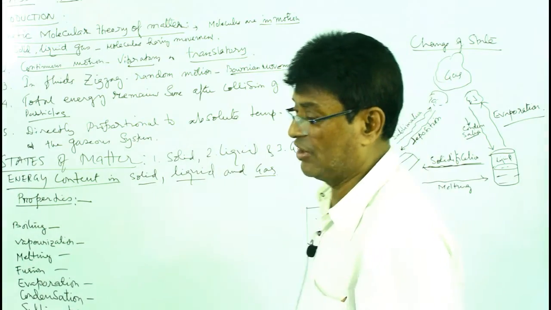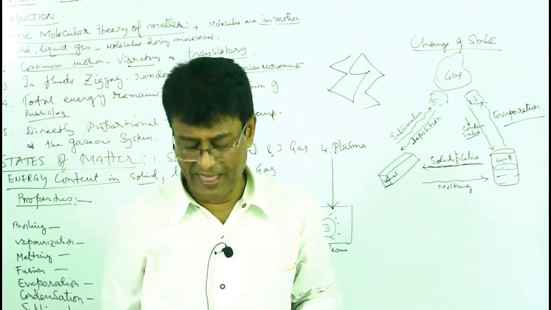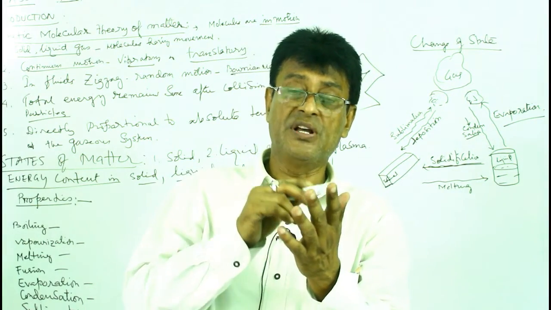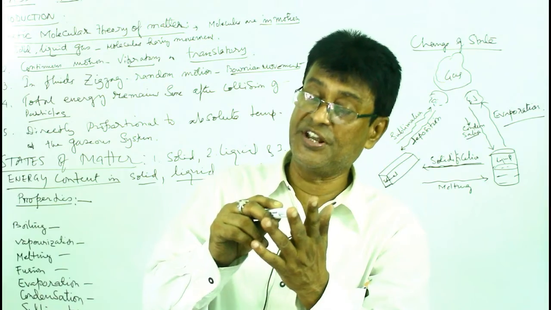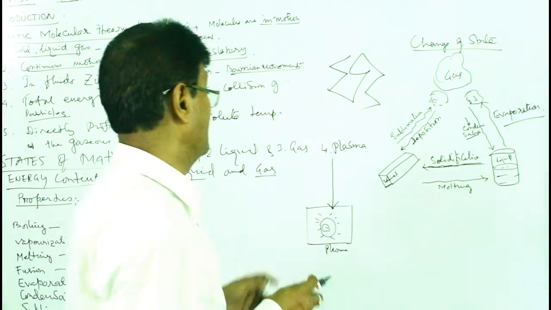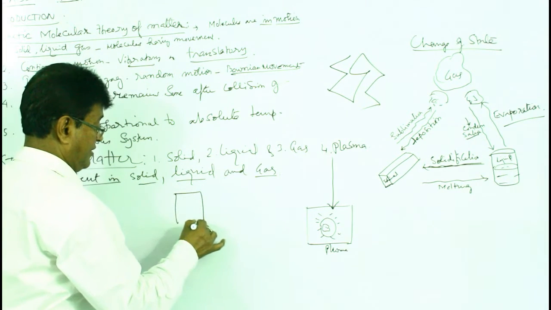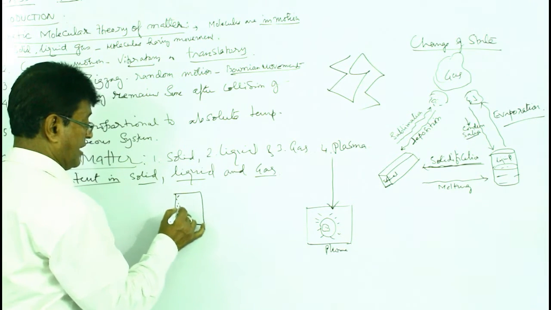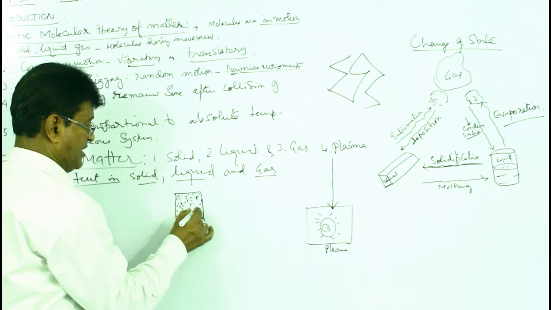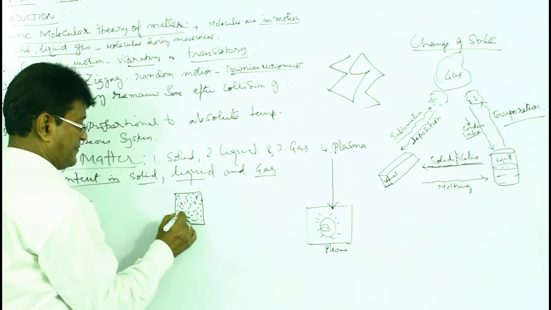Let us see what solids are. Solids are matter in a state where the shape is retained. Shape, size, volume is retained. What is happening here? The molecules are very tightly arranged. Suppose the solids have very little molecular gap in between them, the intermolecular spaces are very small, and the intermolecular force of attraction is also very less.